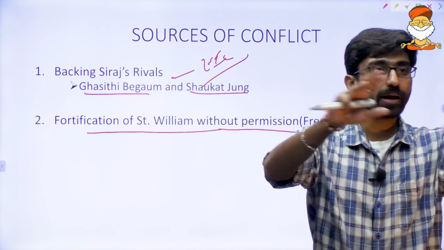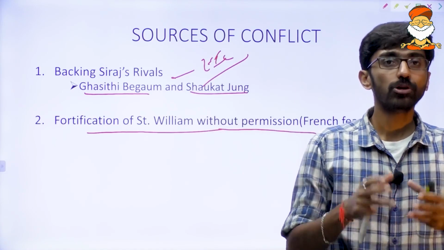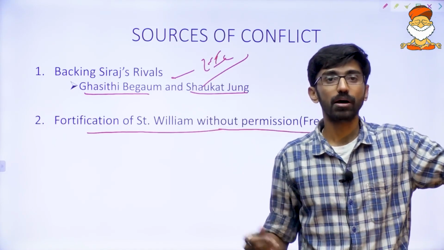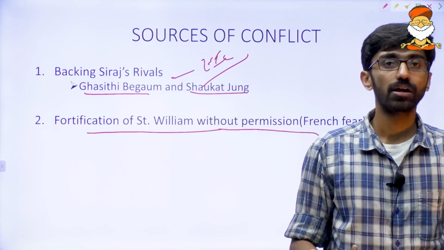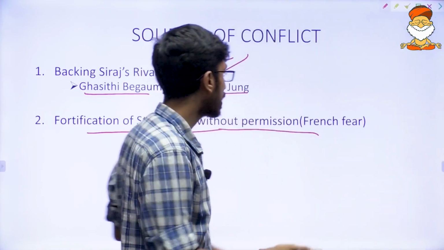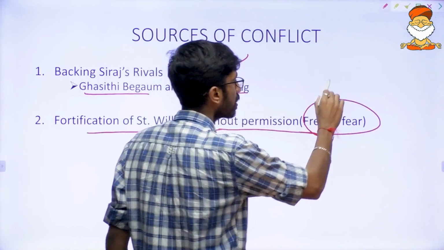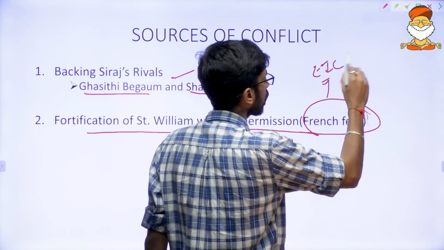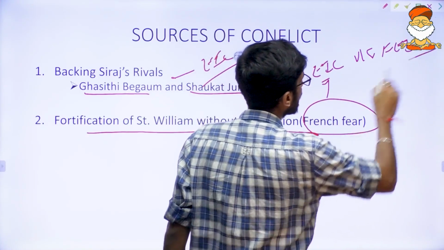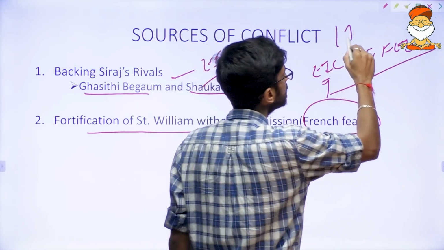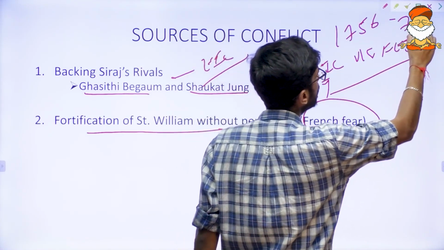Obviously, if you want to expand a fort, you require the permission of the ruler. But they were expanding it without his permission, because of the fear of the French East India Company. At the same time, the French East India Company and they were engaged in battle, which started in 1756. That is the Seven Years' War.